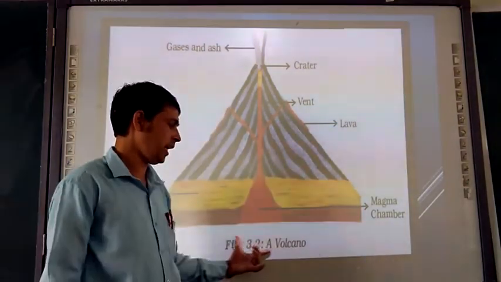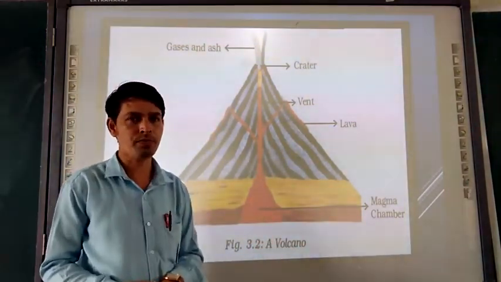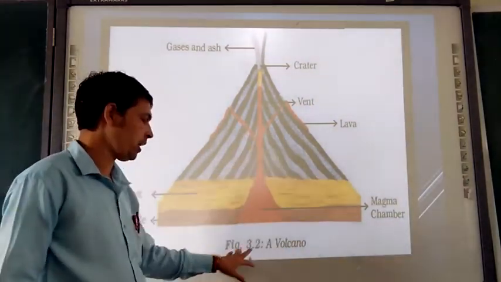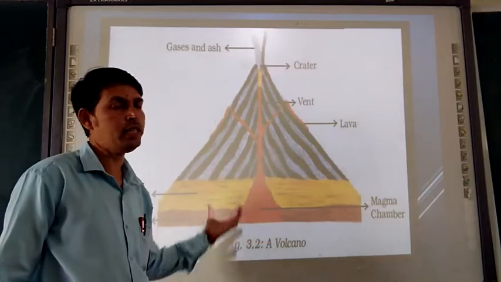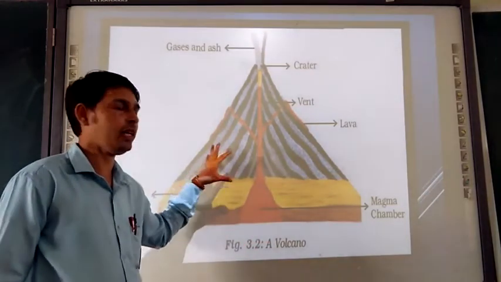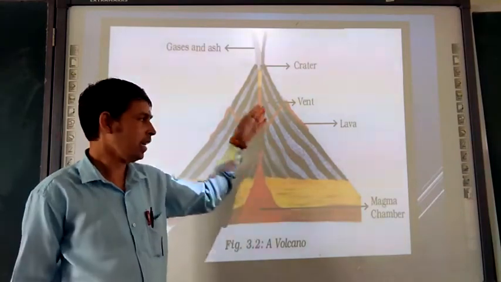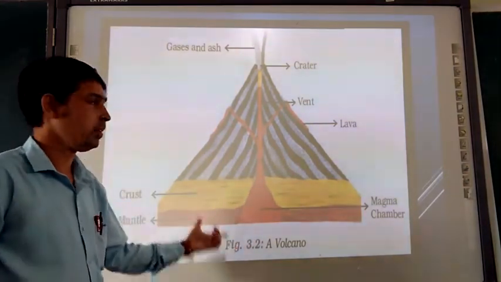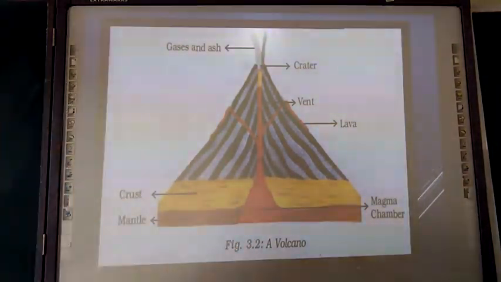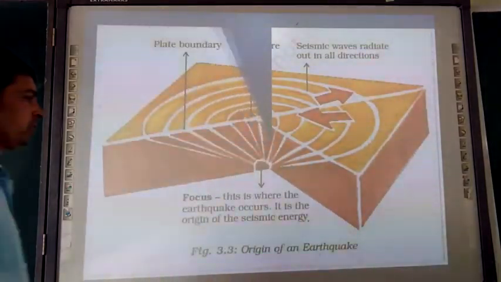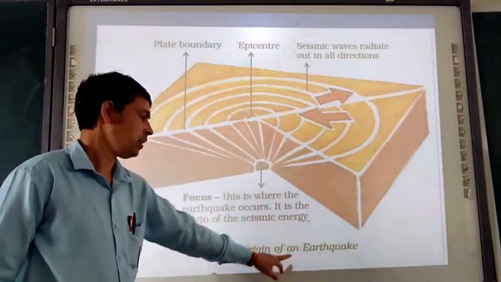Draw and label the diagram of a volcano. Please copy down this volcano, figure number 3.2, from the textbook only. You can draw it. If you don't have it, you can download the ebook from the NCERT website and draw it. Please see this. The next, the diagram of the origin of earthquake. The origin of an earthquake.